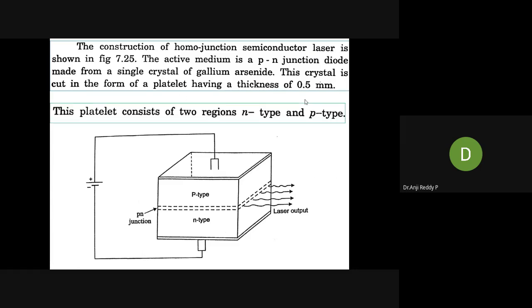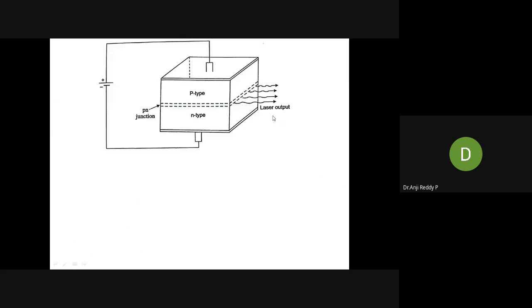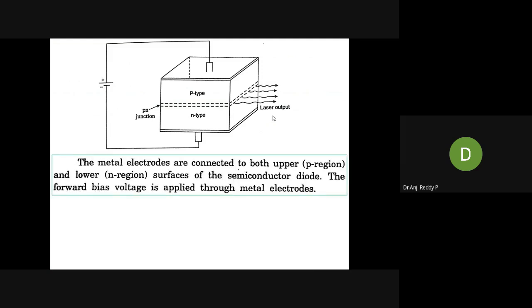Then this platelet consists of both the regions. This platelet consists of two regions, N type and P type. Okay, already we know this. Next, here two metal electrodes we are having. The metal electrodes are connected to both upper and lower surfaces of the semiconductor diode. This is the upper surface and this is the lower surface.